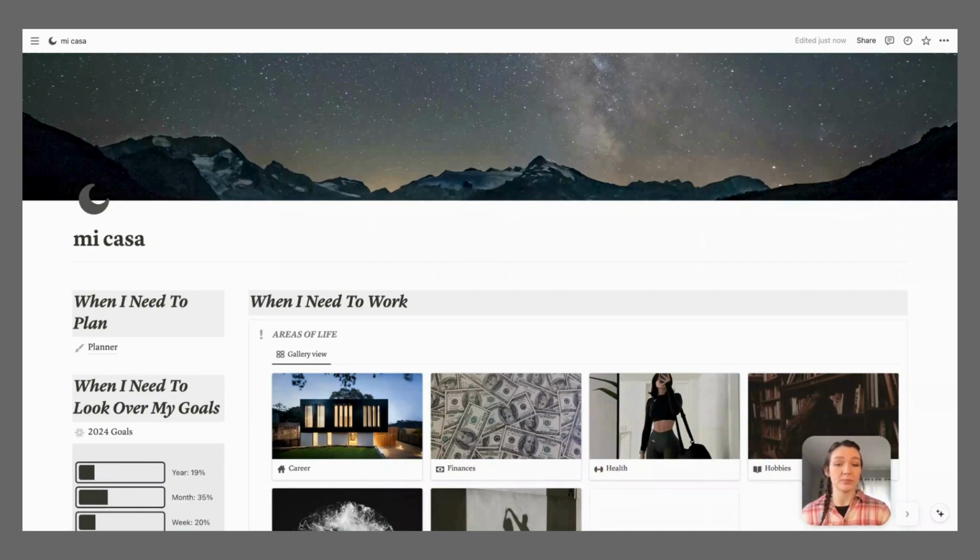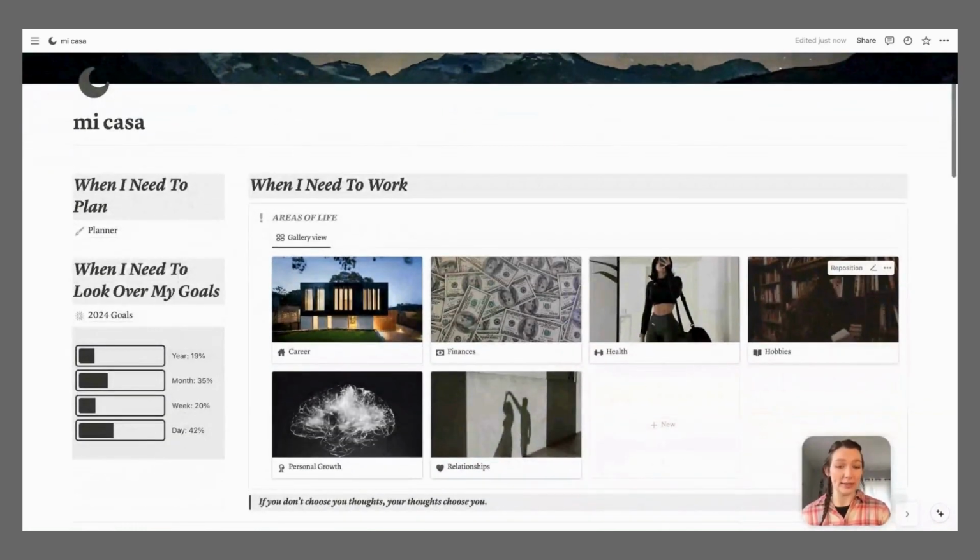So I always like to do my monthly finances in a Notion page. For health, I like to meal prep. So I wanted to just break it down into 3 different sections. So over here, I've got my planner page, I've got my 2024 goals page, and then this database has the 6 different areas that I break life into. So I've got my career, finances, health, hobbies, personal growth, and relationships.